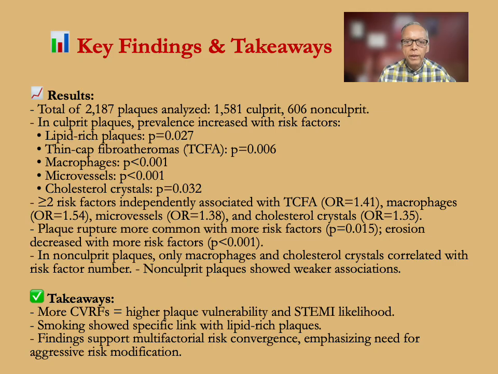In non-culprit plaques, only macrophages and cholesterol crystals correlated with risk factors. That is, the non-culprit plaques showed weaker associations. What are the key takeaways? More cardiovascular risk factors, higher plaque vulnerability, and likelihood of STEMI. Smoking showed a specific link with lipid-rich plaques. These findings support multifactorial risk convergence, emphasizing the need for aggressive risk modification.